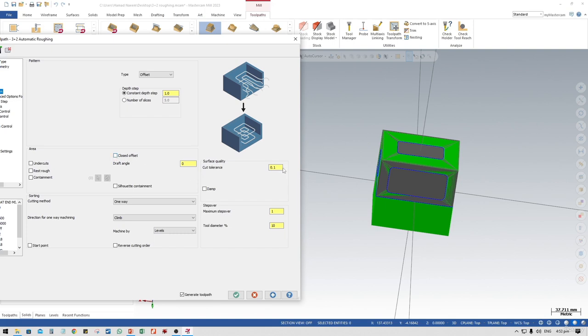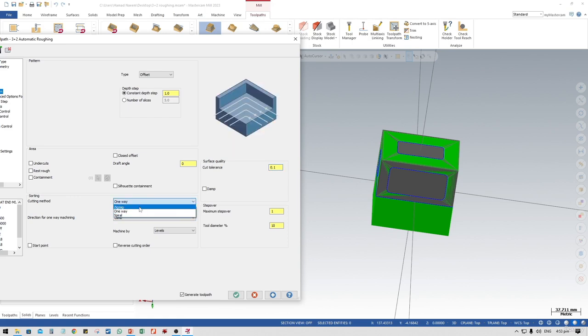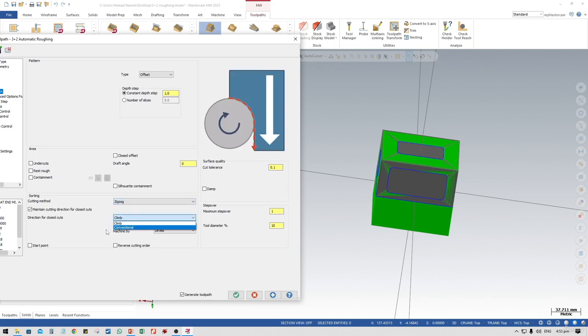We have the cut tolerance of 0.1 millimeter, so according to the surface, that's enough. Okay. How about the cutting method? If you want to perform in a zigzag, in a spiral, in one way, let's select this zigzag way. And how about the direction of cut? It's applying minimal convention. Let's just select the command.